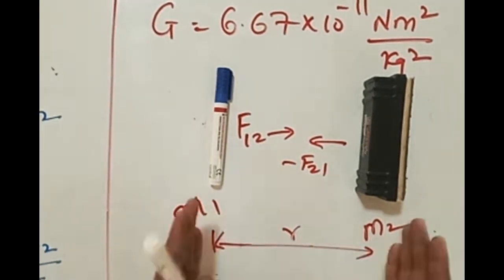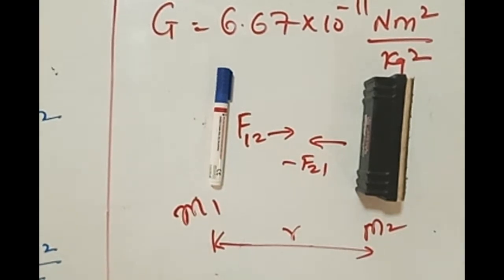If these two are attracting each other, after some time they should come and meet. Why are we not able to see that? Any answer? Why are we not able to feel that?